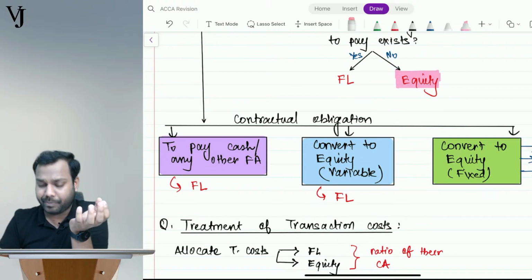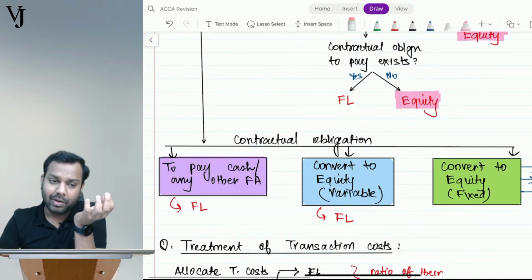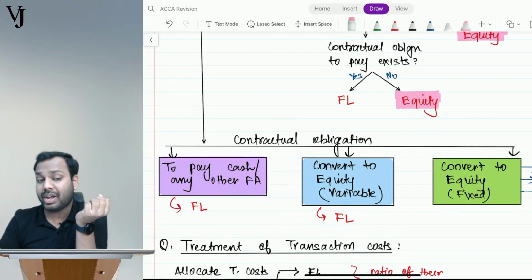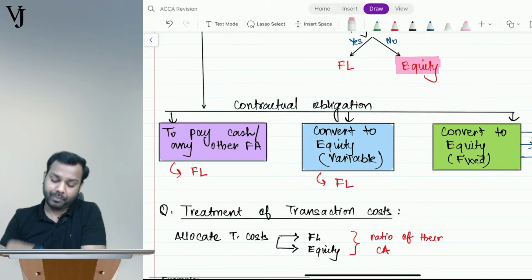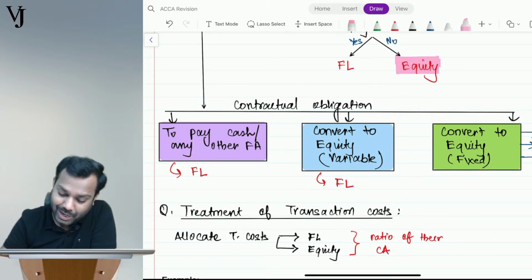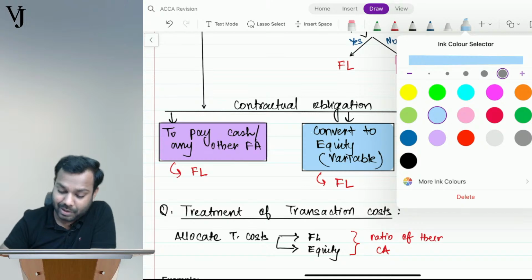Now comes another thing. The principal will be convertible to equity. Now let me see who can answer it correctly.